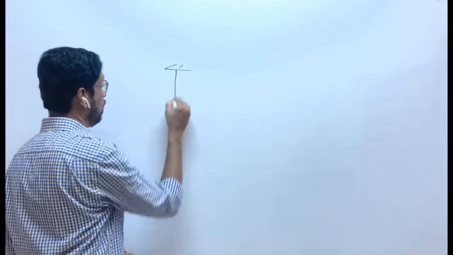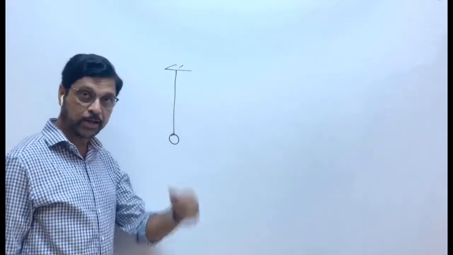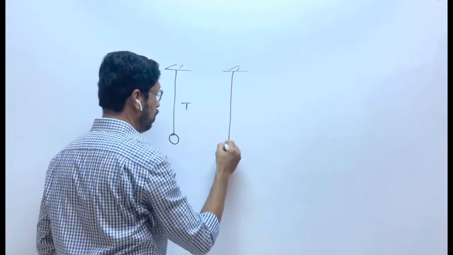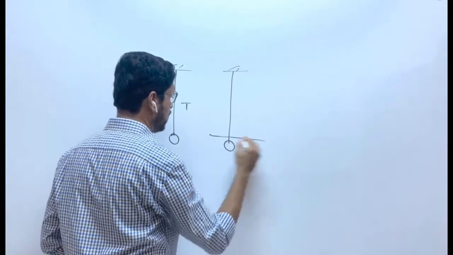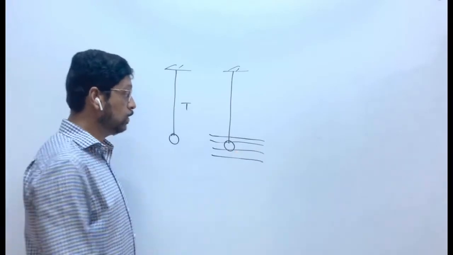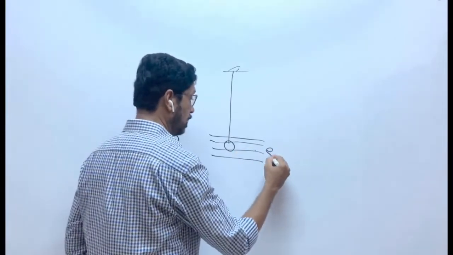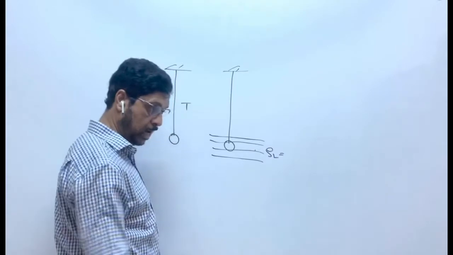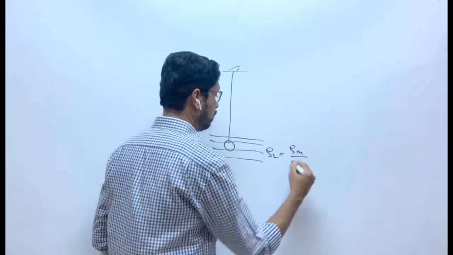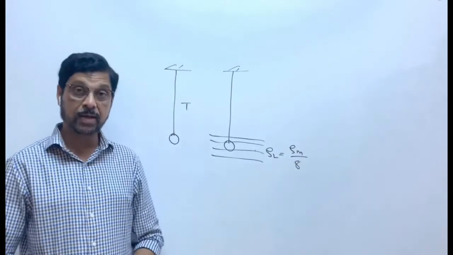When the bob is in air or vacuum, its periodic time is T. Now the bob is completely immersed in a liquid whose density is how much? 1/8 of the density of the material. Density of the material का 1/8 time.